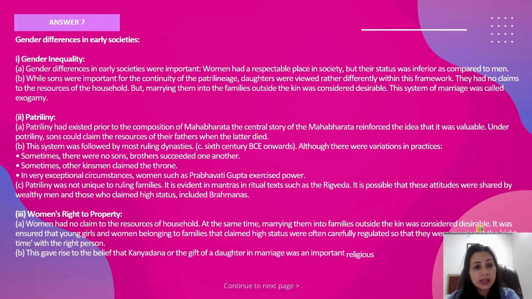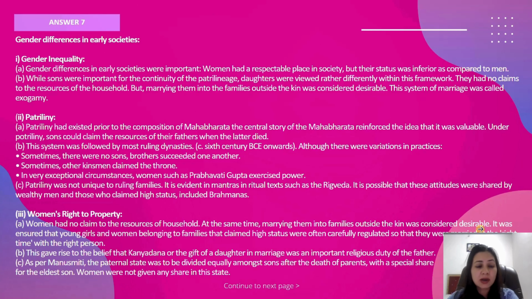Gender inequality was definitely there, and a patriarchal society was there. Women had a respectable place in society, and mainly they were respected for their motherhood. But their status was inferior as compared to men. Sons were considered important for the continuity of the patriline. Women were viewed rather differently. They had no claims over the resources of the family, but marrying them into families outside the kin was considered desirable.